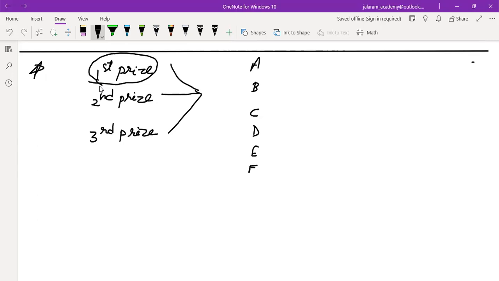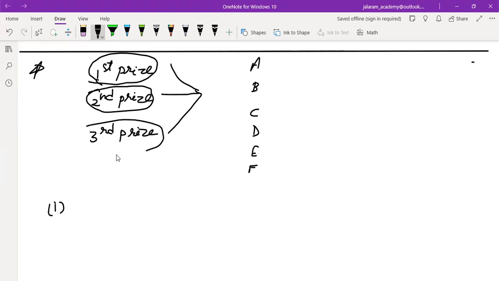So there are 3 parts of the question. What is the first part? No boy gets more than one prize. This is the first part. If no boy gets more than one prize, then repetition is not allowed, right?